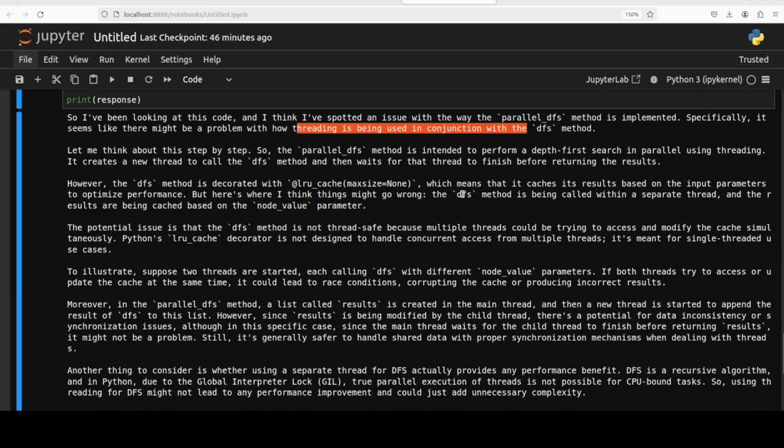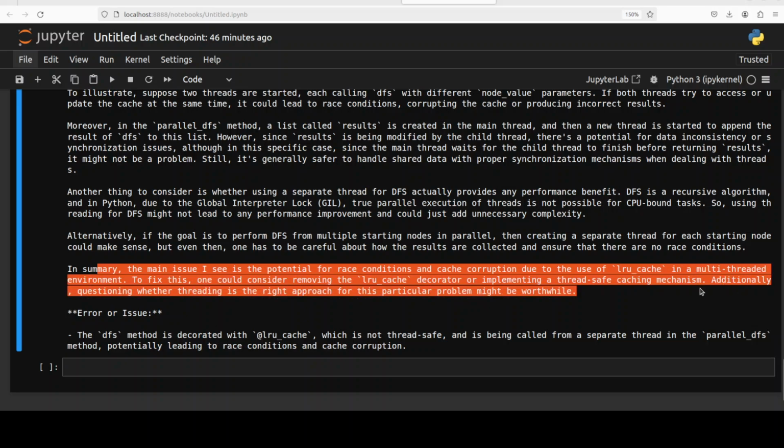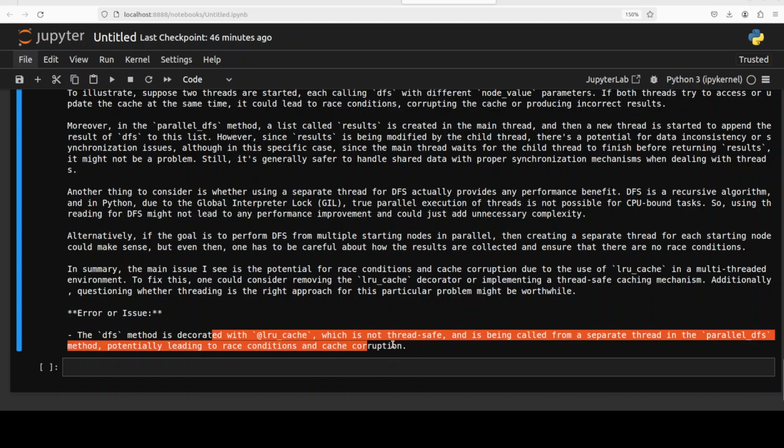Amazing stuff. This is what I really loved about it. And it has also found another thing. So in summary, the main issue I see is a potential for race condition and cache corruption due to the use of this cache, which is the least recently used cache. There you go. How good is that? Very impressive model.